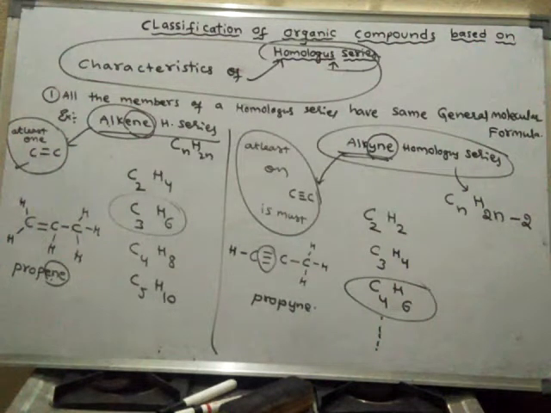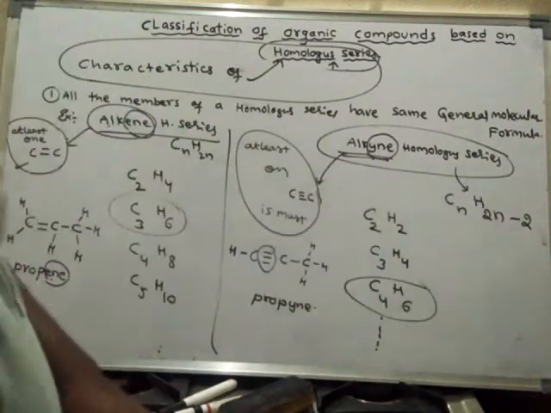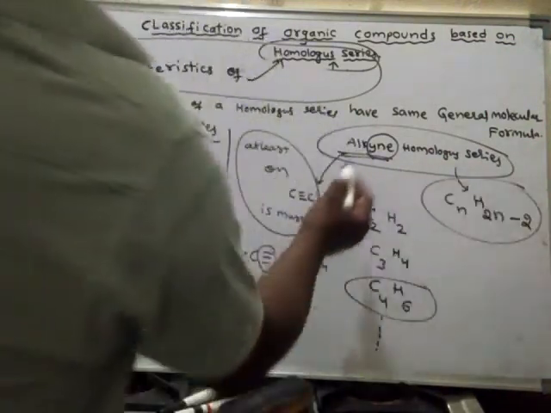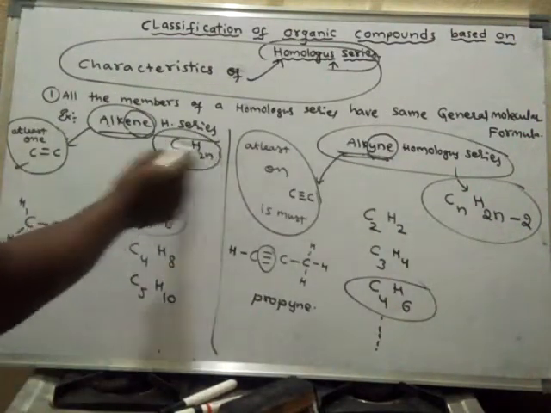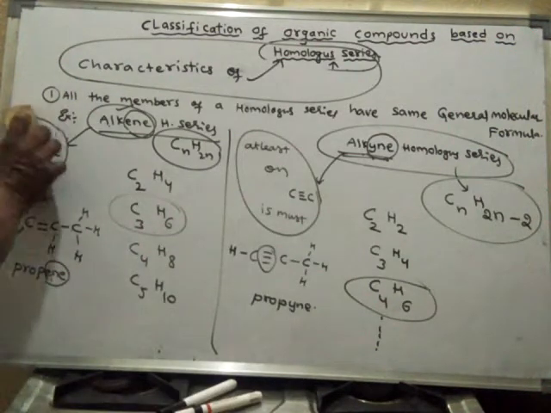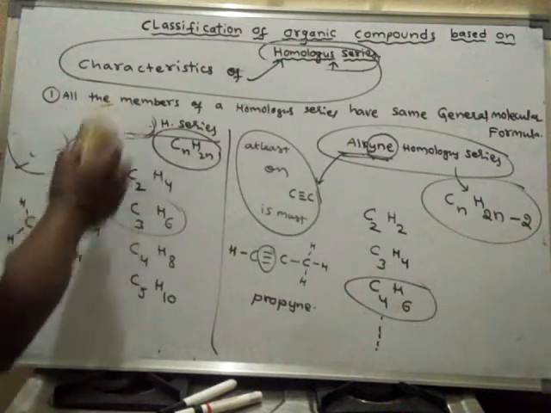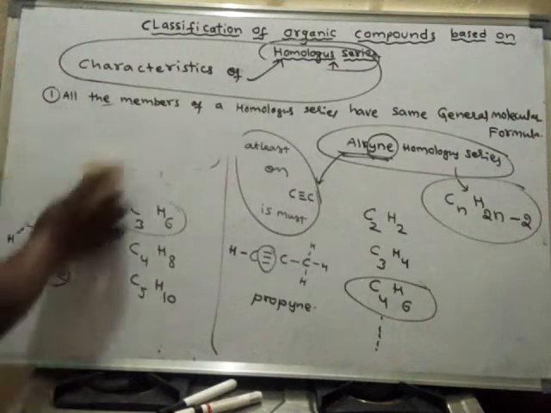So like this, every homologous series will have a general formula. So this is the general molecular formula of the alkyne homologous series. This is the general molecular formula of the alkene homologous series, and already we have seen alkane and alcohols also. So like this, every family will have its own homologous series general formula. Right. So this is the first characteristic of homologous series. Now let us learn the second characteristic.